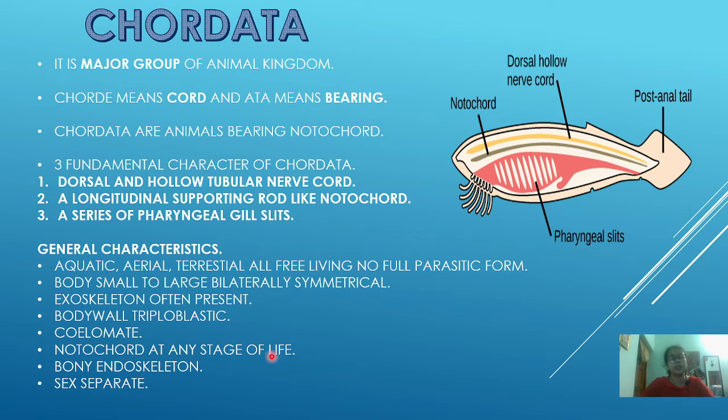And a notochord is present at some stage of life. What is the meaning of that? The notochord is a rod-like structure. It may be present only in the larval or young stages, and in the adult it may vanish, but it is important to note that the notochord must be present at some stage of life, either in the adult or in the young stage, so that we can say it belongs to the chordates. A bony endoskeleton is present; the inside skeleton is known as endoskeleton and the outer one as exoskeleton. Sexes are usually separate, that is male and female are present in different individuals.